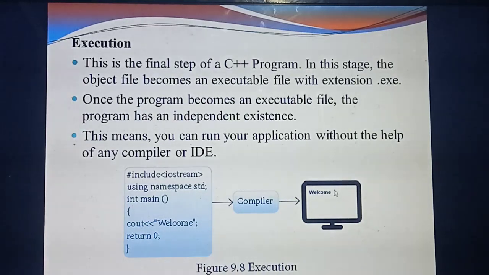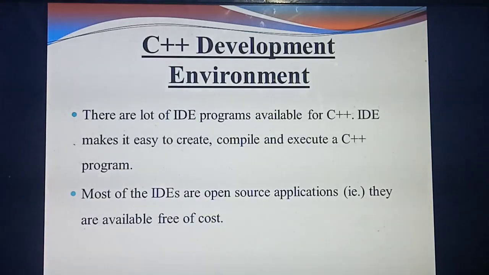So understand what the general steps are that you need to follow for writing the program. First you need to write the program, then save the program with extension .cpp, then compile the program, then run the program or execute the program. Understand? Yes. Next one is C++ development environment.